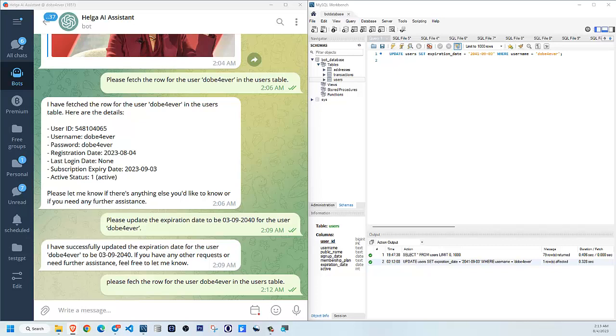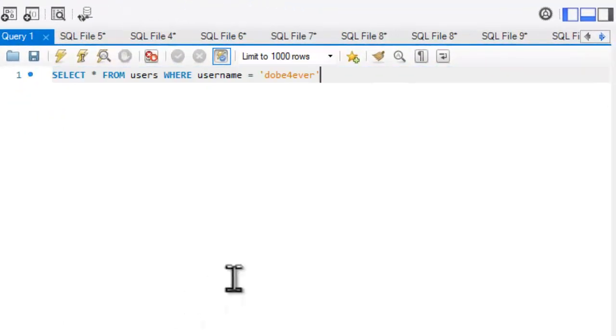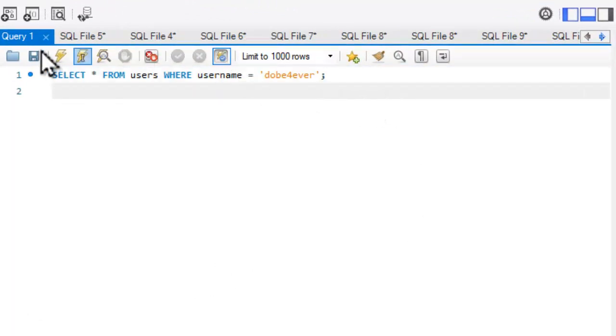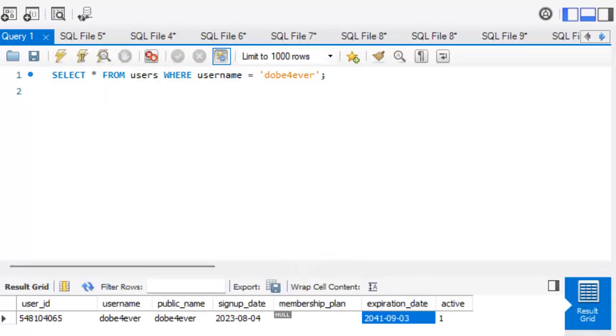But let me copy it. This is the command that ChatGPT was going to execute, but I will execute it myself. And let's see. If I execute this, it should show me, yes, okay. And so you can see, guys, how the date has been changed to 2041.